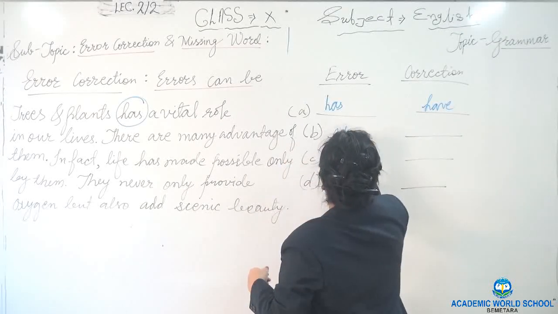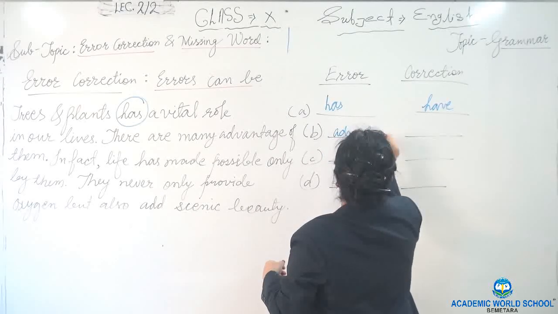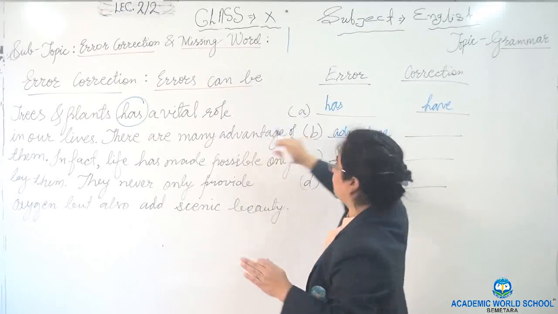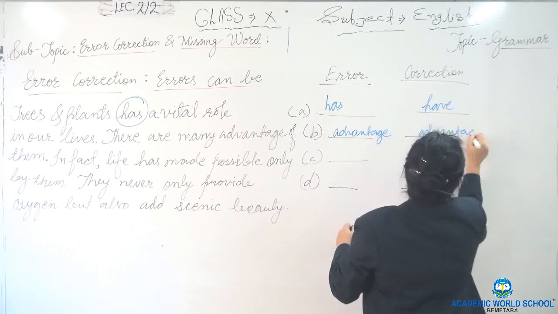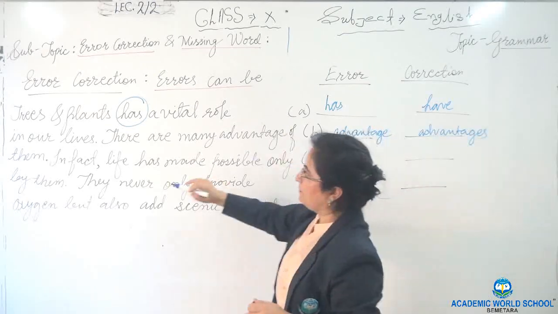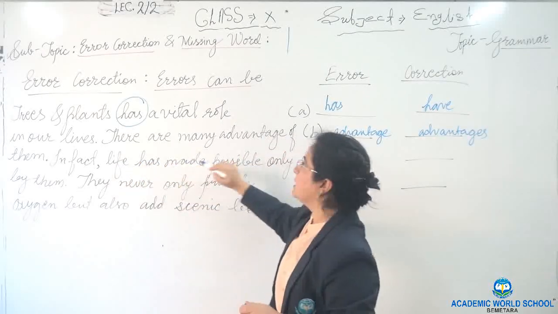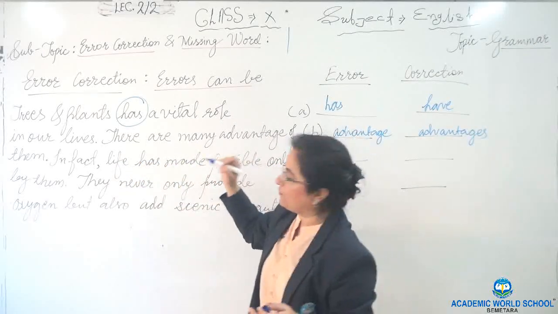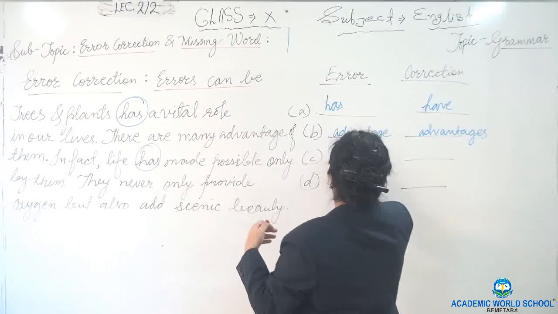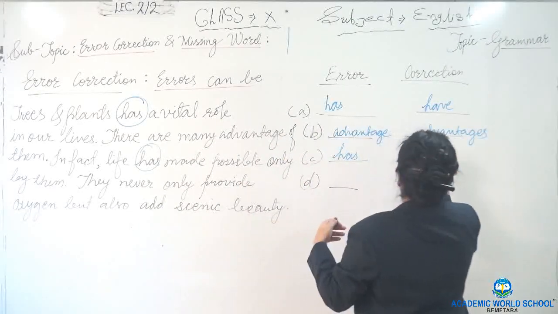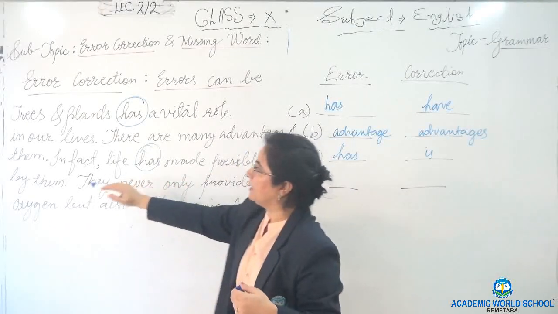So, advantage, this noun should be in plural form. Advantages of them. In fact, life has made possible. What, life has? No. Life is made possible only by them.